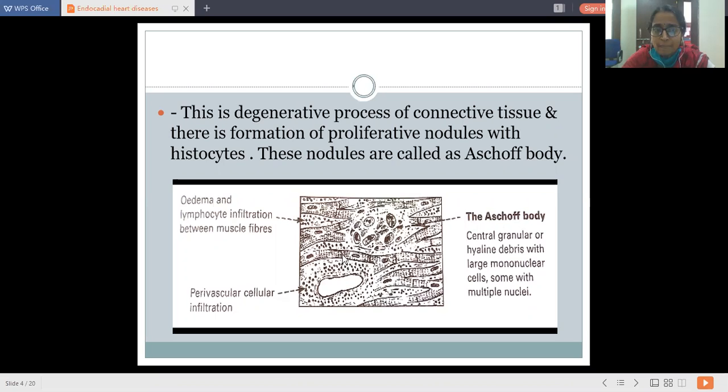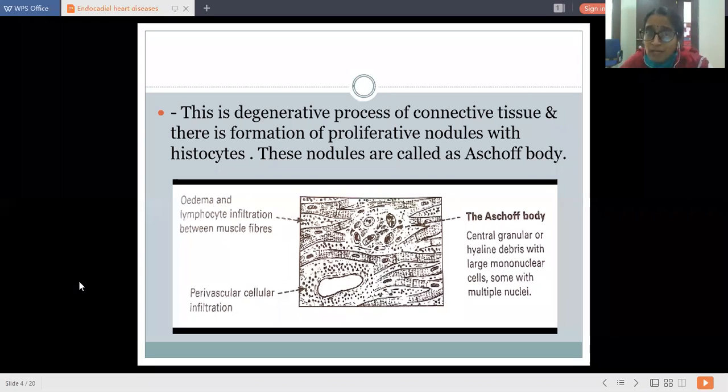You can see here there is lymphatic infiltration between muscle fibers. These are muscle fibers. There is infiltration of lymphocytes in this. This whole thing we call the Aschoff's body. This whole circular thing which develops within the muscles is called the Aschoff's body. Centrally, it is granular or with hyaline debris, with large mononuclear cells and some with multiple nuclei. You can see the multiple nuclei in this. And there is perivascular cellular infiltration. Okay, so these are the Aschoff's bodies.